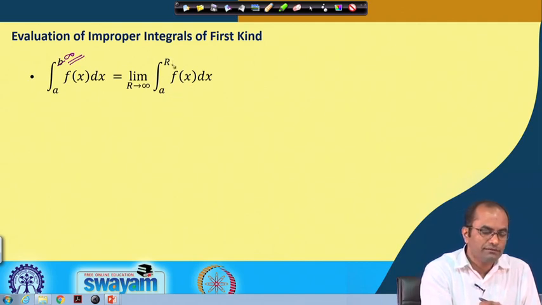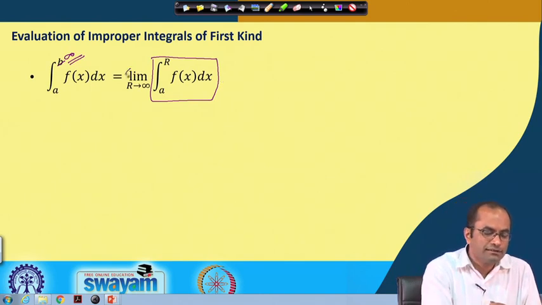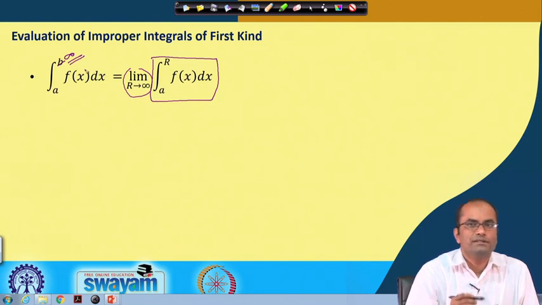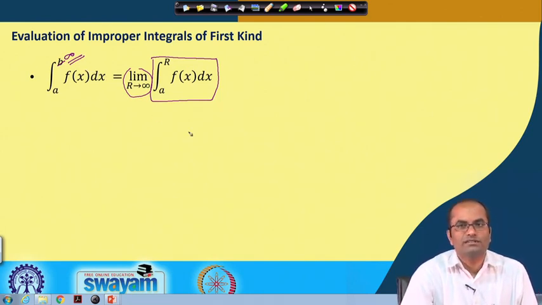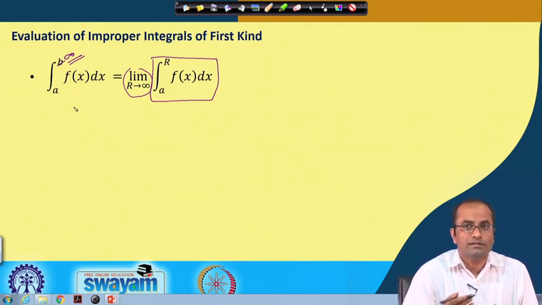To evaluate this we will replace that infinity by a number r, and then after evaluating the integral from a to r of f(x) dx, we will take this limit. If this limit exists, we call that the value of this integral, or the integral converges, and if this limit does not exist then we say the integral does not exist or the integral diverges.